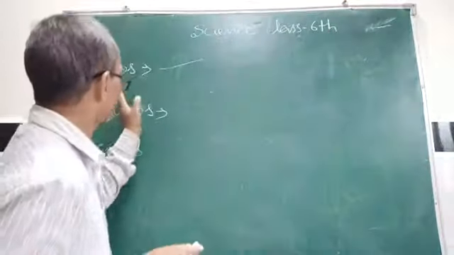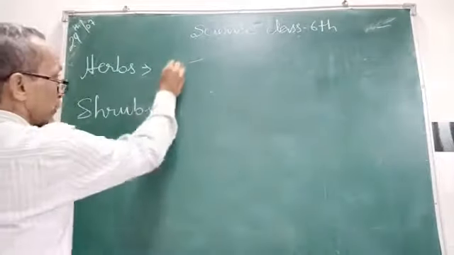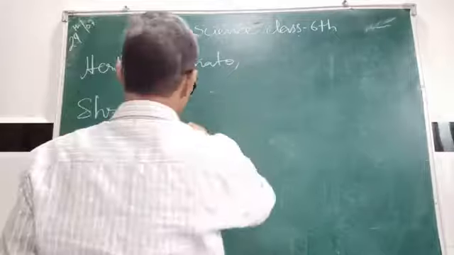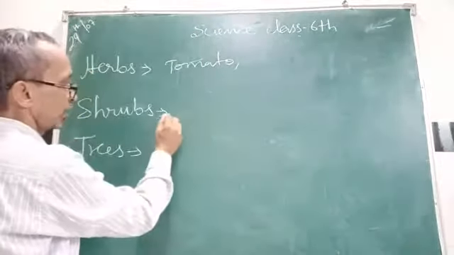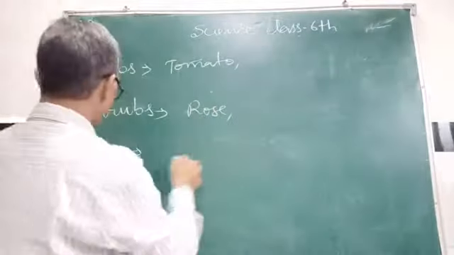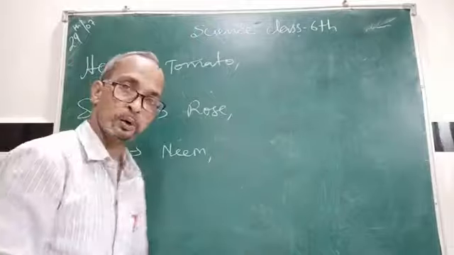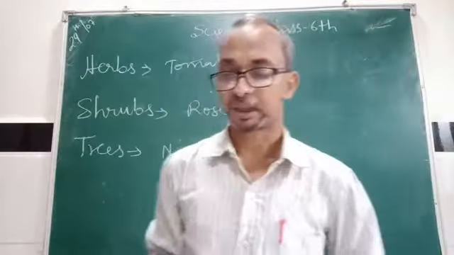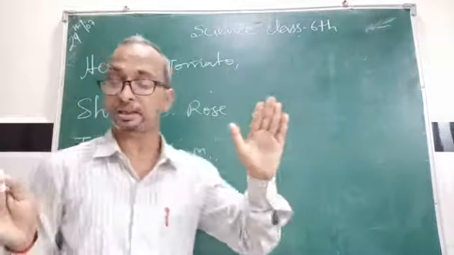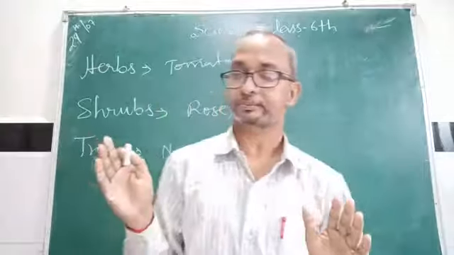So here the different examples are given: herbs, tomato; shrubs, rose, sunflower; trees, neem, mango, different types of trees. What is the main difference between shrubs and trees?